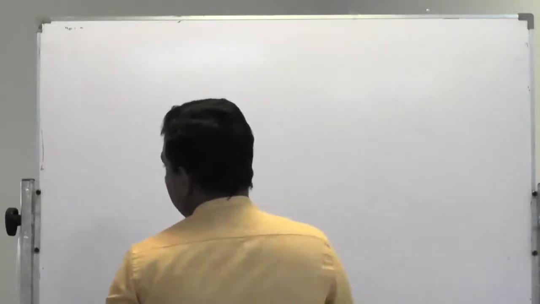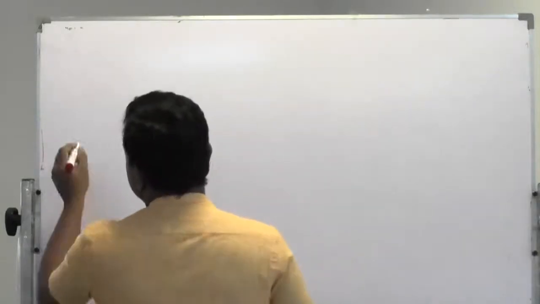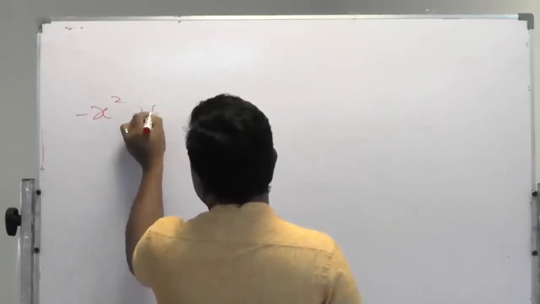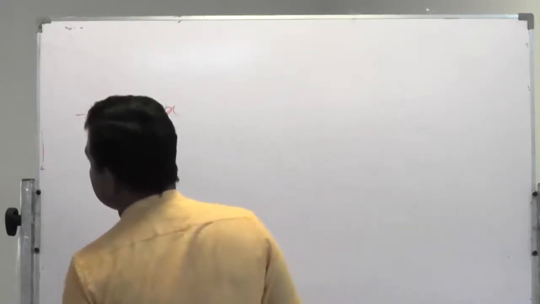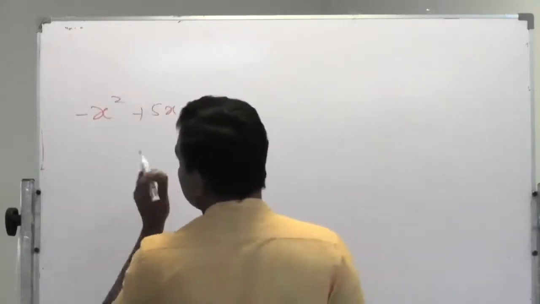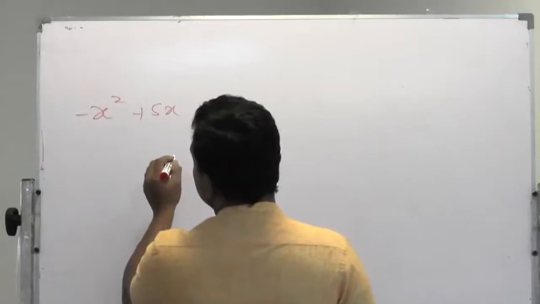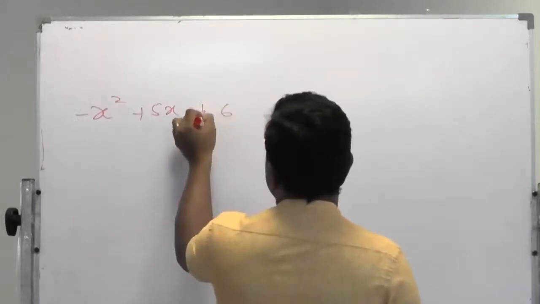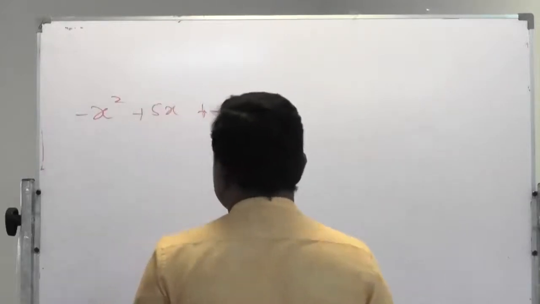That final quadratic equation we can rewrite like this: minus x squared plus 5x plus 6, right. That's the way.